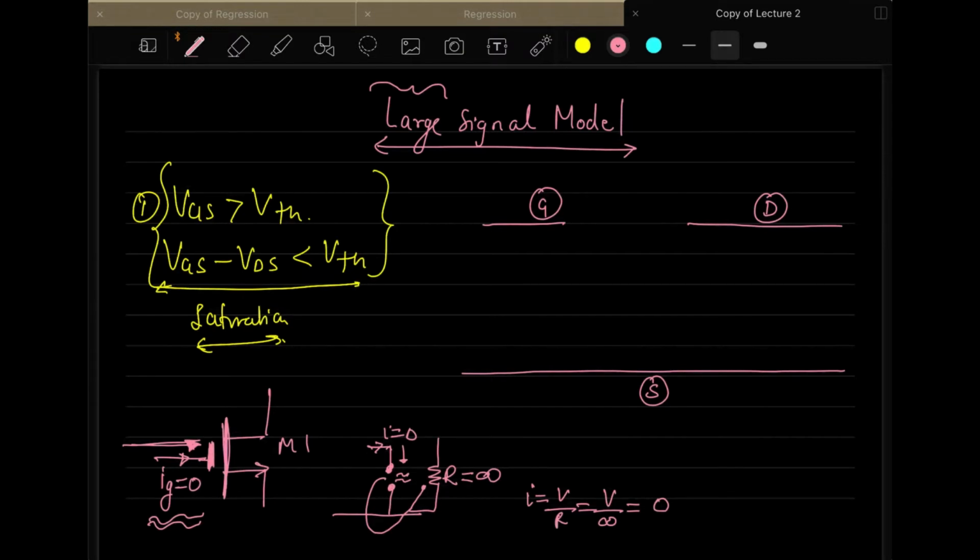And the infinite resistance is coming because your current is not going inside, because of the capacitance that is formed in this region. So the capacitance is not allowing, and there is no current flowing here. So Ig is zero. Ig means the gate current is zero. So if the gate current is zero, we keep this as an open circuit. We do not connect anything here, it's an open circuit.